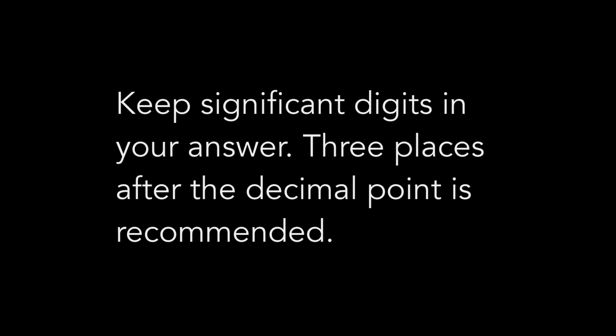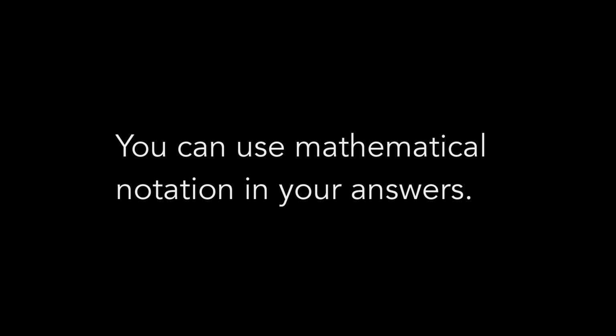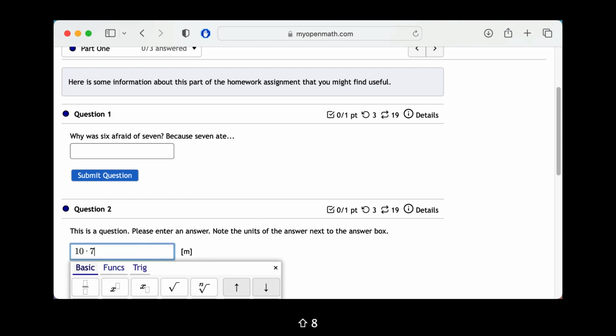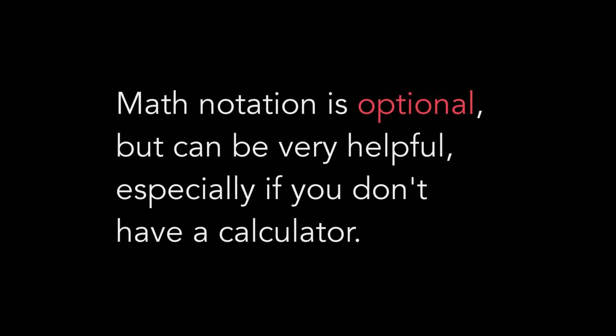While working on a problem in the short answer section, it is important for you to keep significant digits after the decimal point. I recommend keeping 3. By rounding too soon, it's possible you'll have MyOpenMath tell you your answer is incorrect. Another neat thing about MyOpenMath is that you're able to use mathematical notation in your answers. For example, if I know the answer is 10 times 7, I can actually type in 10 and the times symbol and 7. When I hit Submit, MyOpenMath will automatically do the calculation and tell me if the answer is correct or not. There are many other math notations you can use in MyOpenMath. Note that this is completely optional, but can be helpful, especially if you don't have a calculator.